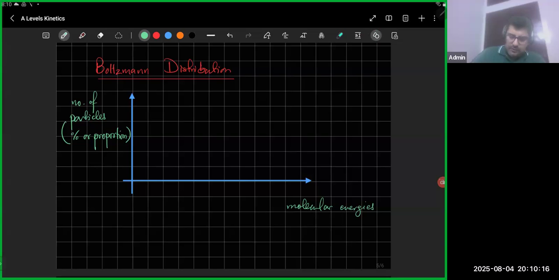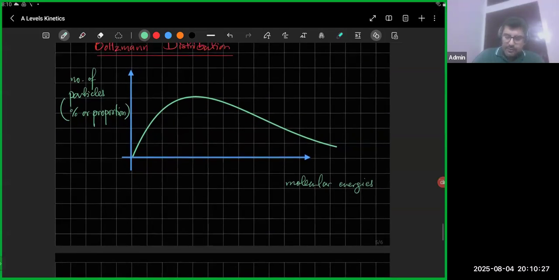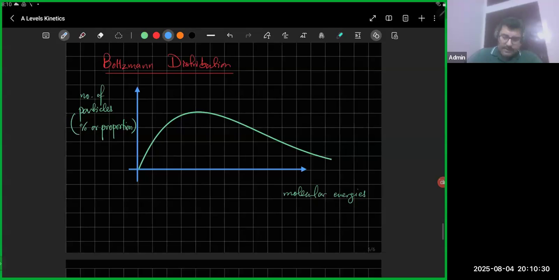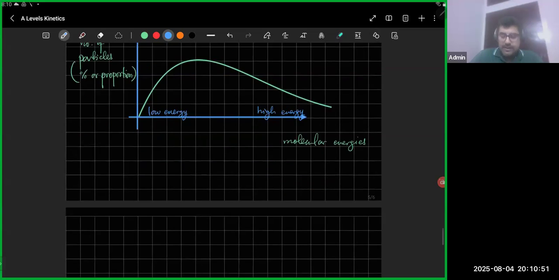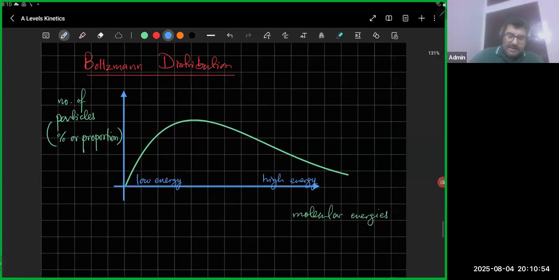So how does the distribution look? It's kind of a skewed distribution. This is how it looks. That's what your Boltzmann distribution is. So you've got low energy and you've got high energy. If the particles are on the left side, those particles have low energy, and if they are on the right side, those particles have high energy.